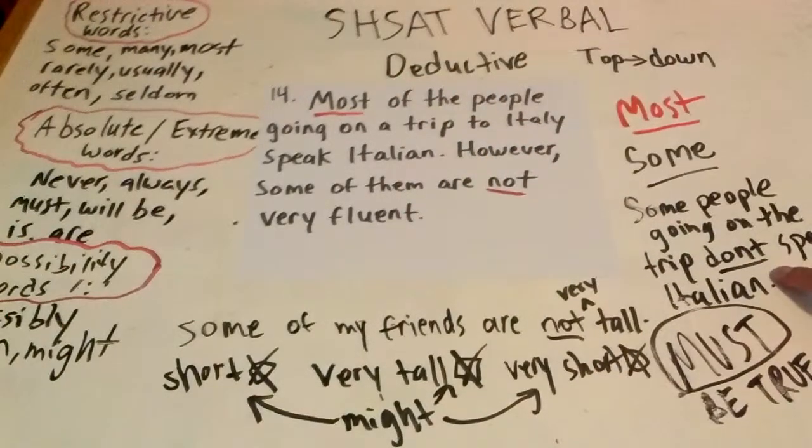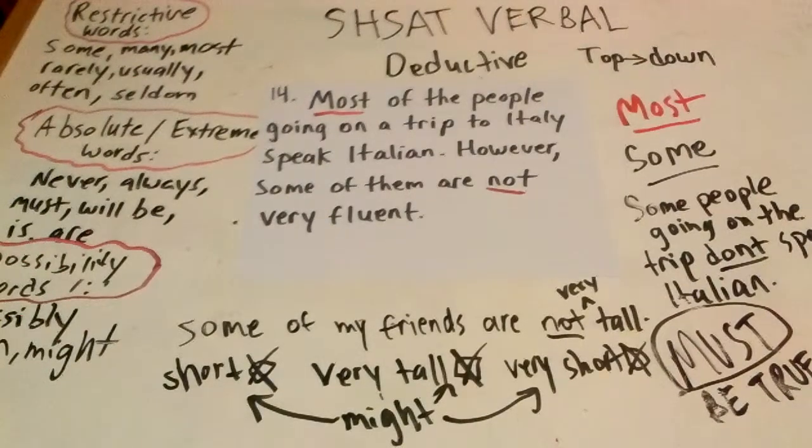For example, here was our definite, that some people going on the trip don't speak Italian. That's definitely true, because it says that most of the people going on the trip speak Italian. Think of a pie. I tell you that I have a pepperoni pie, but it's not all pepperoni actually. But most of the pie is pepperoni. Is it safe to assume that some of it is not pepperoni? Yes, because I said most of the pie is pepperoni. It's safe to assume that some small portion, perhaps even a big portion, is not pepperoni, because I never said the whole pie was pepperoni. And that's the way you have to think about it.